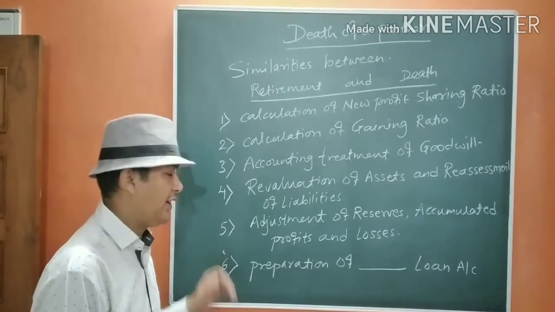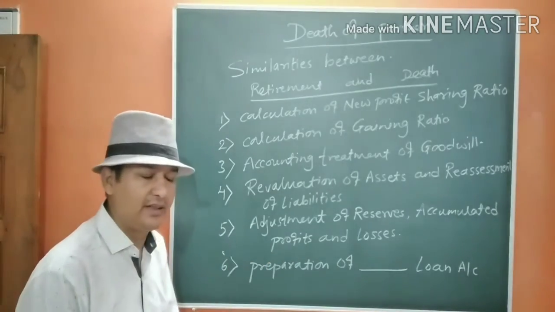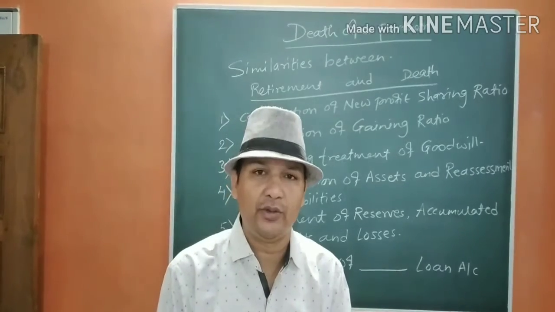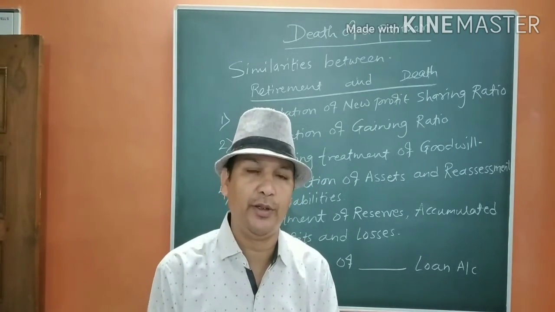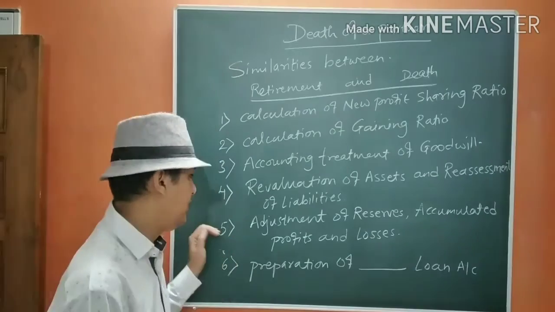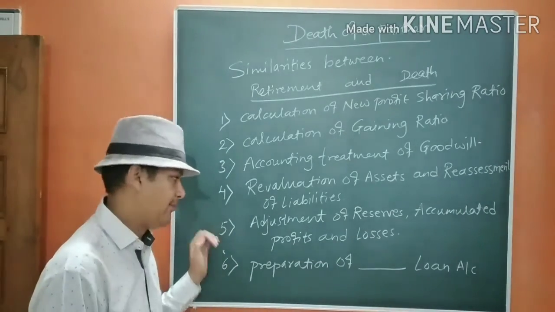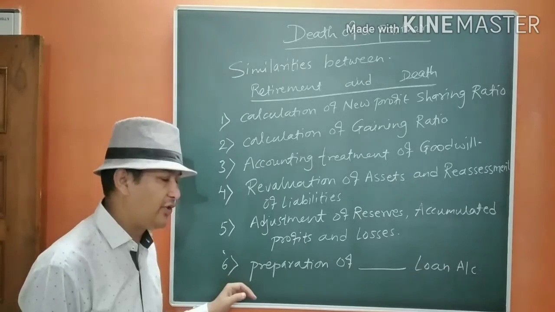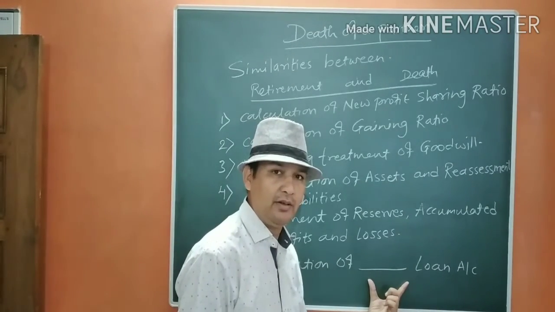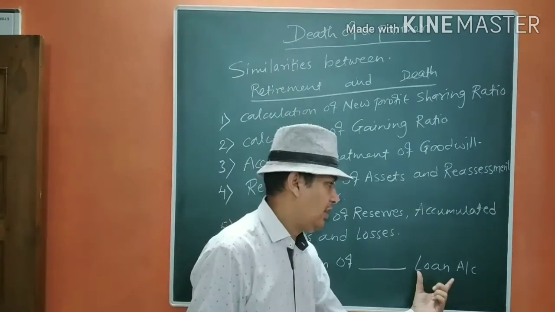Then if you go for adjustment of reserves, accumulated profits and losses, as you know, it is related to the old partners and it is going to be distributed between the old partners in the old ratio. That means it is also the same. Then the loan account.